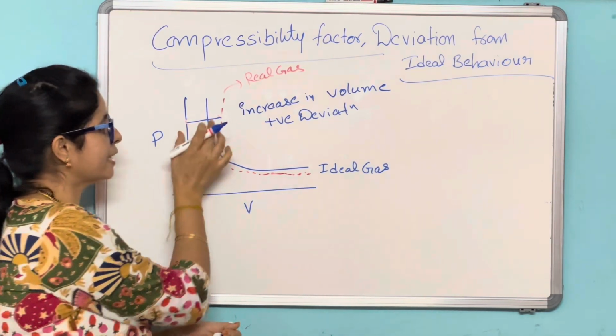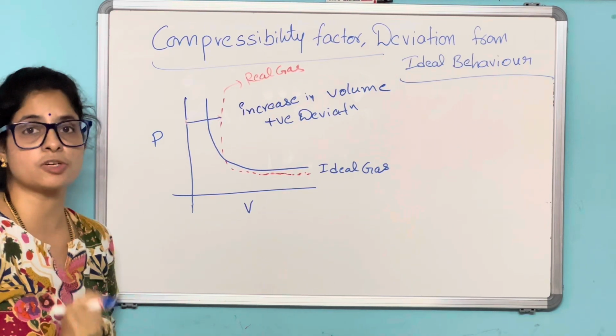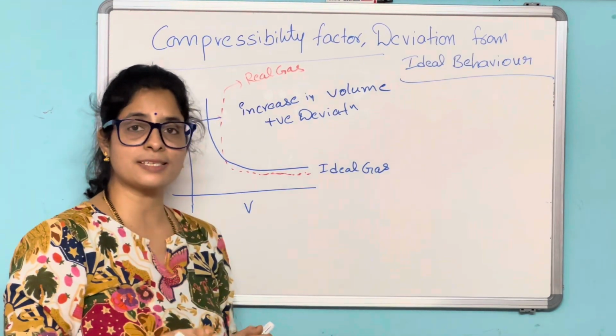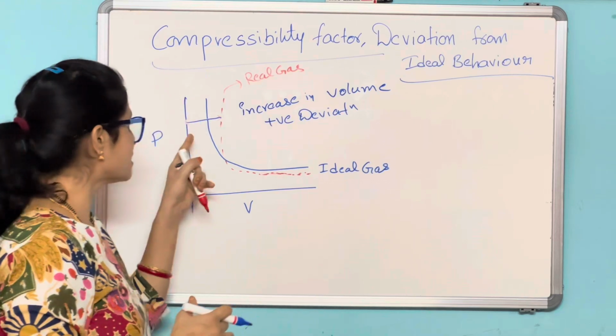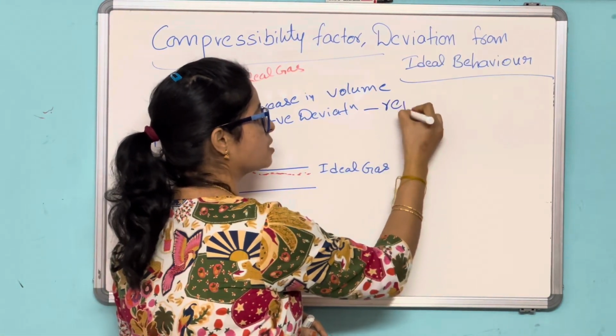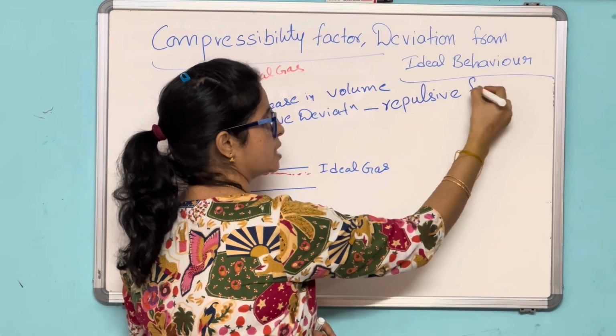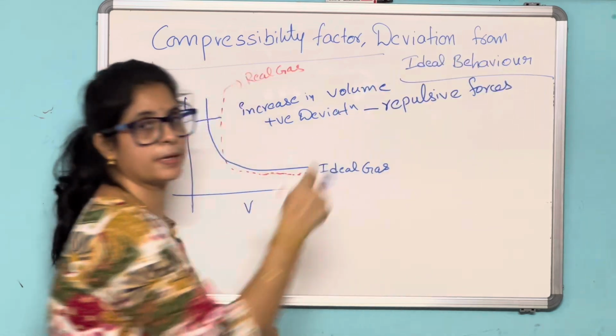Okay, and here, increase in the volume. What are the forces dominating? Attractive forces or repulsive forces? As there is an increase in the volume, here the repulsive forces dominate. The forces that dominate are the repulsive forces.